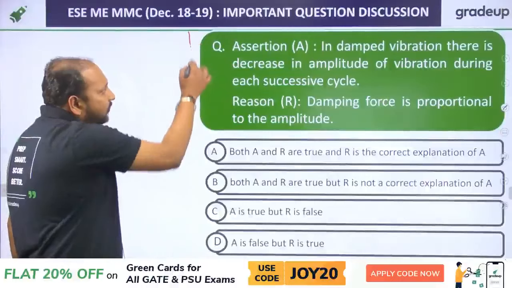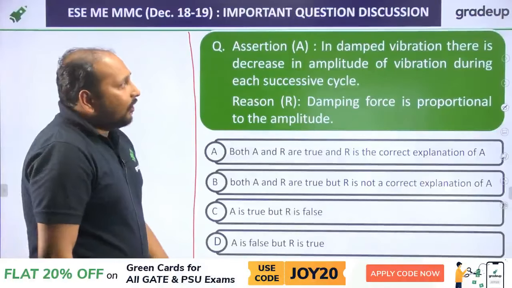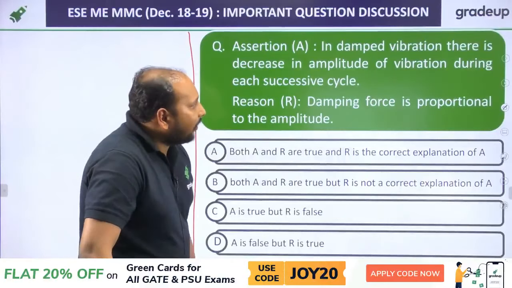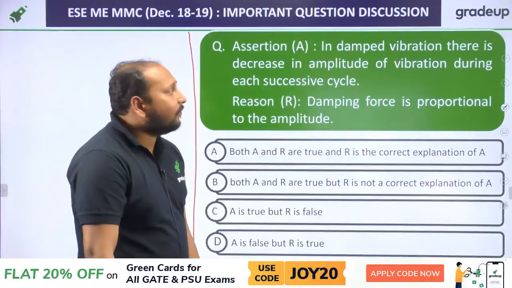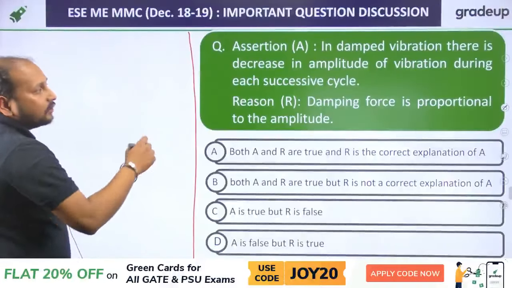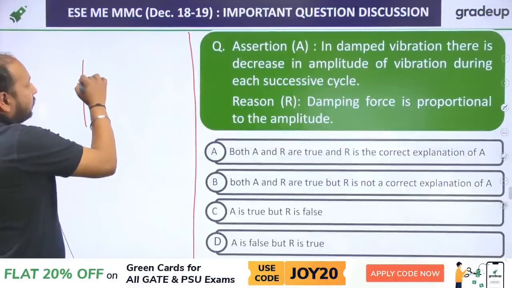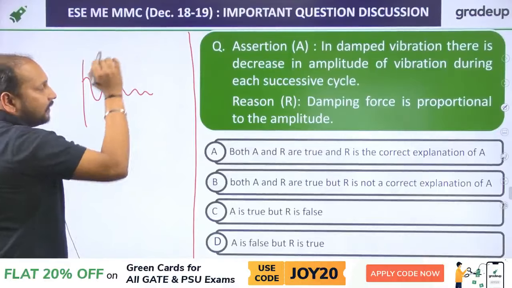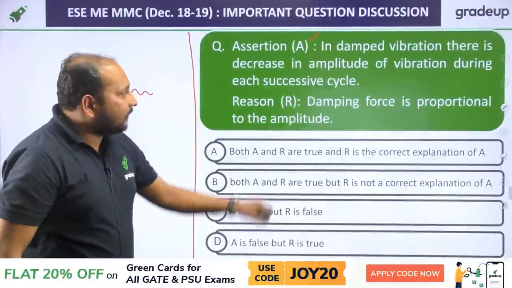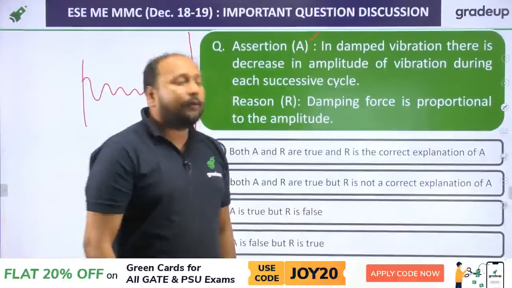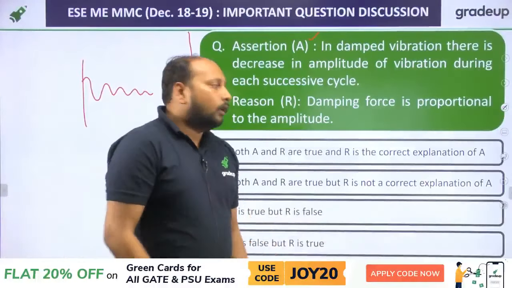This is also from theory of machine. In damped vibration, there is decrease in amplitude of the vibration during each successive cycle. Definitely this is correct. Whenever we are talking about damped vibration, the amplitude is continuously decreasing. Like if you're talking about this, your amplitude is constantly decreasing. This assertion is correct. Second, the reason is damping force is proportional to the amplitude. Whether this statement is correct, it is wrong.